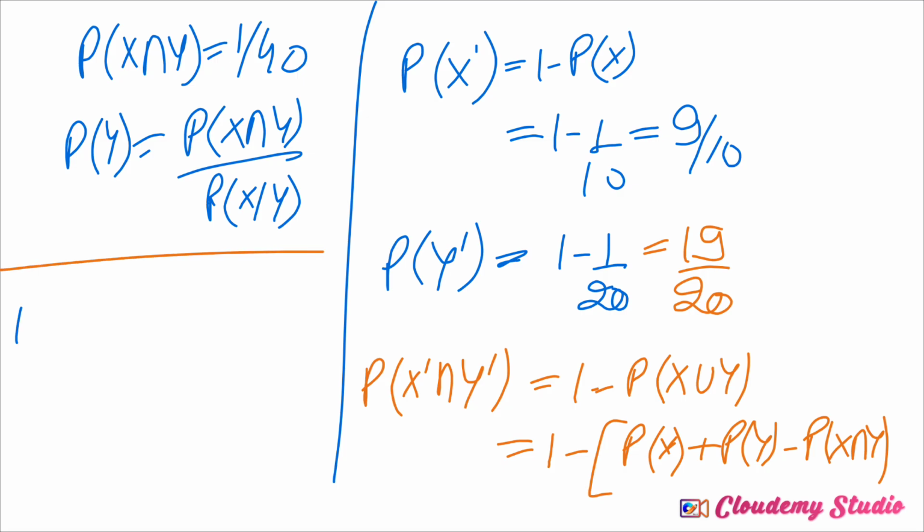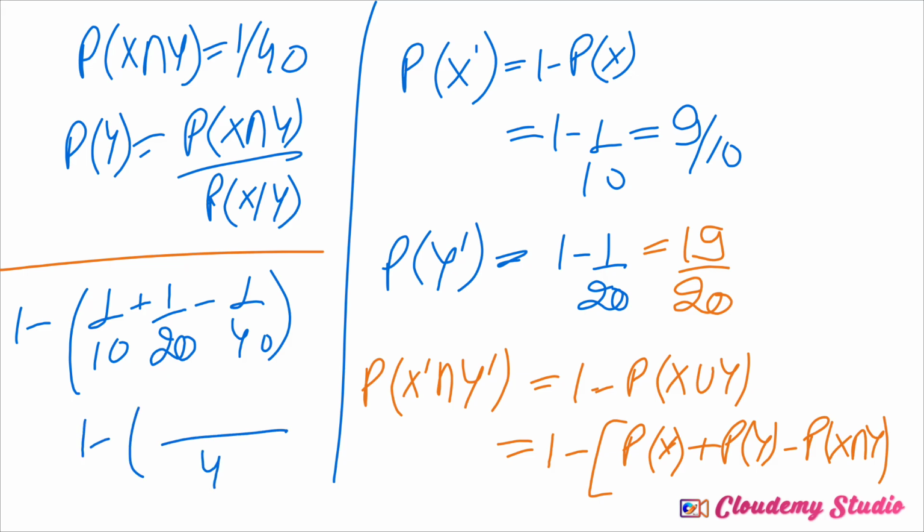So this will be 1 minus, the probability of X is 1 by 10, then Y is 1 by 20 and minus 1 by 40.